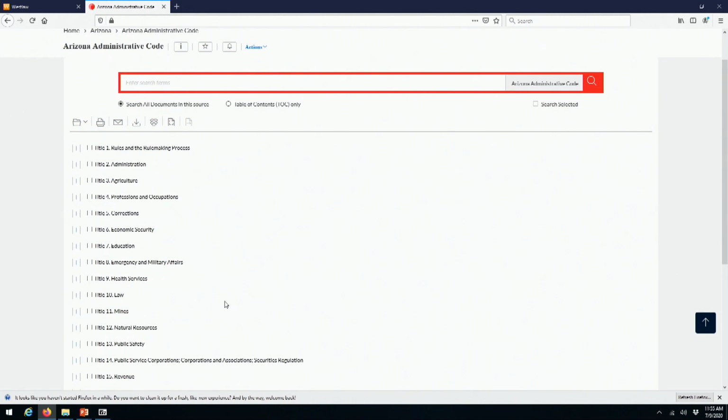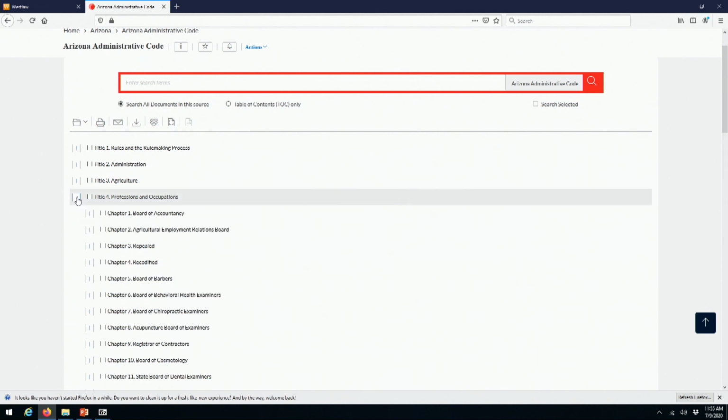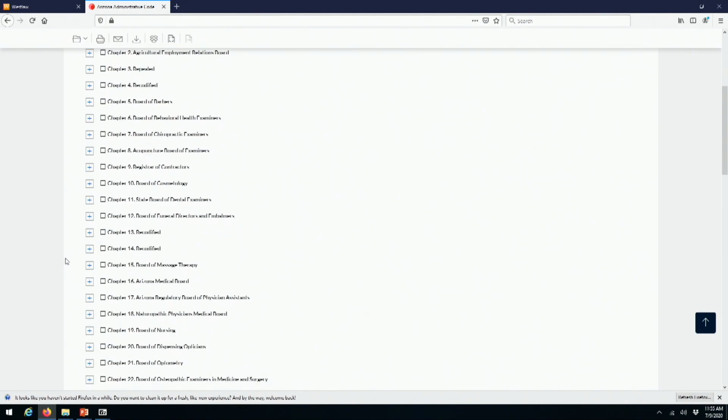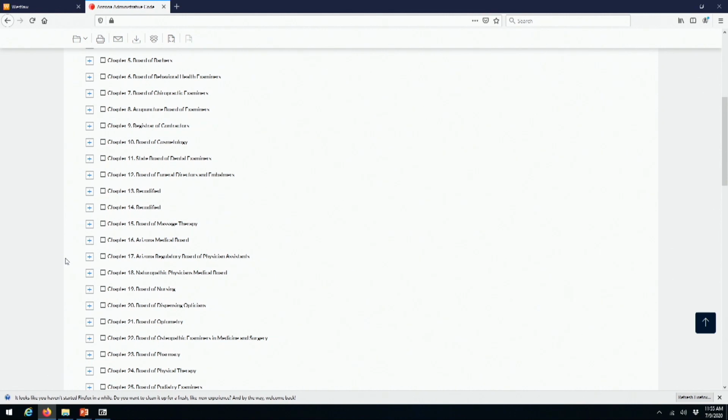I'm going to look for the regulations of the State Nursing Board. I'll go to Title 4, which is labeled Professions and Occupations. Here's a list of all Arizona agencies that regulate a profession or an occupation. Each of these agencies is given its own chapter. The Board of Nursing Regulations are in Chapter 19.